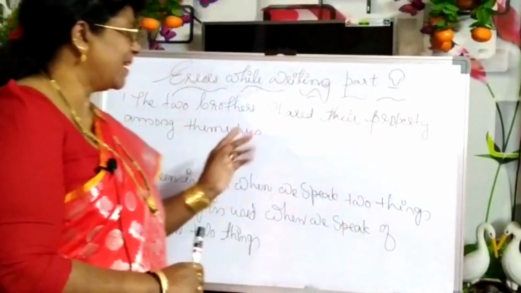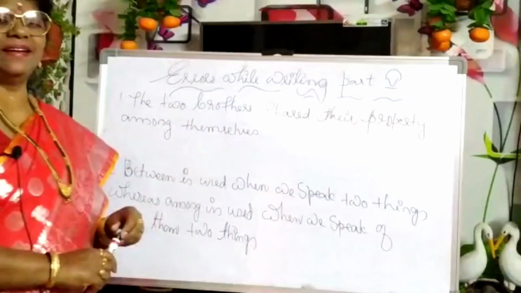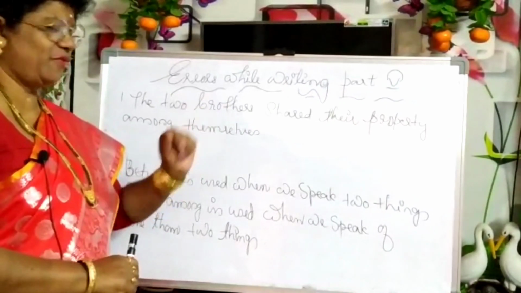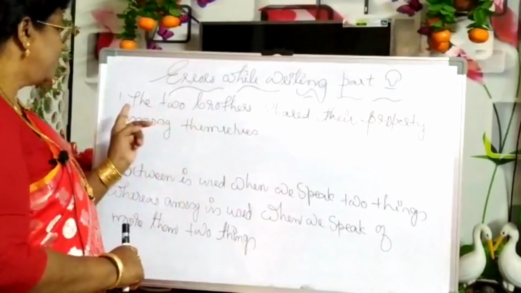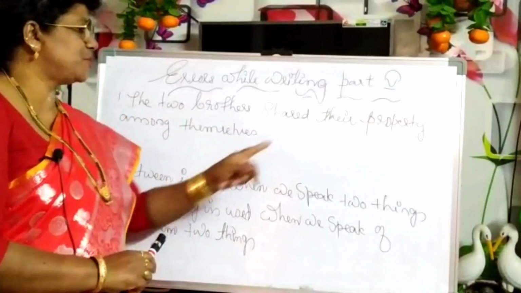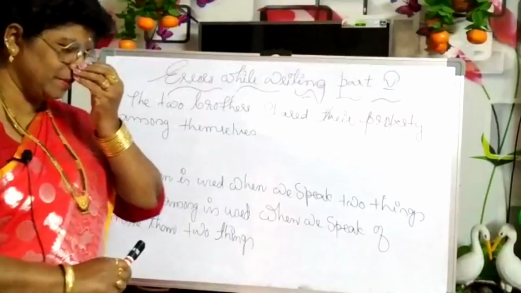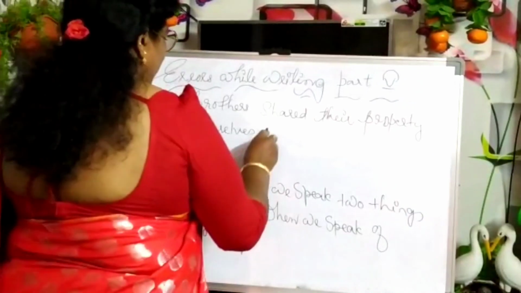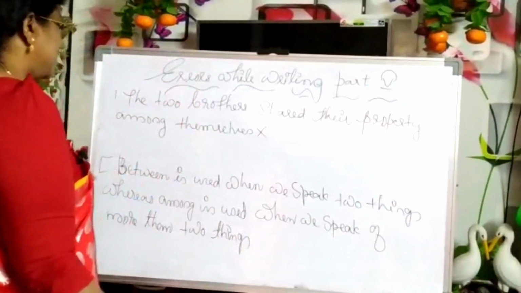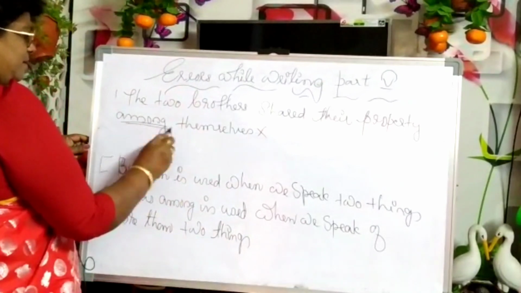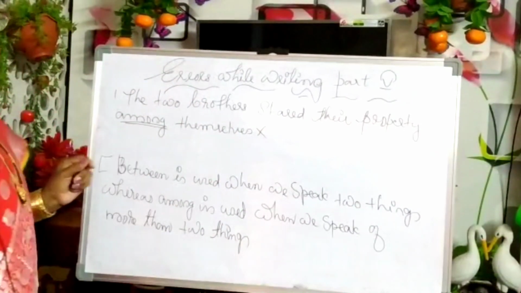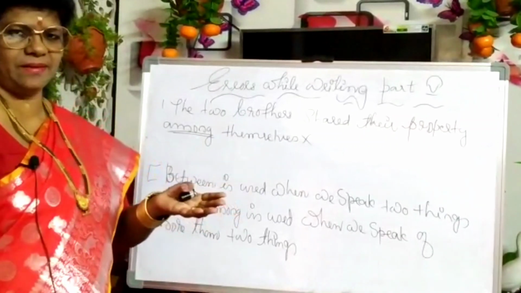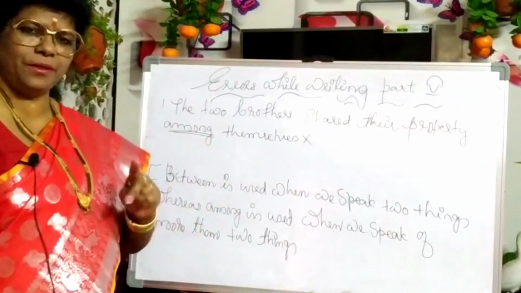Last class we discussed errors while writing part 4. Now let us see part 5. The two brothers shared their property among themselves. This is a wrong sentence. The mistake is here. Commonly, among we use for more than two things. Between we use for two things.